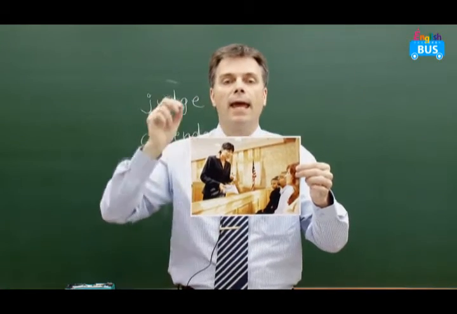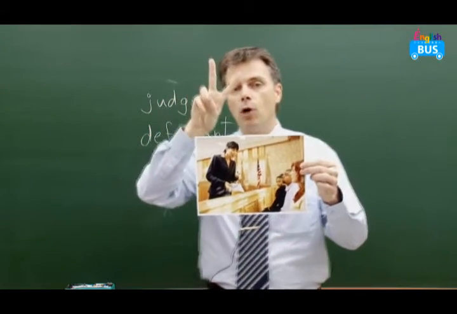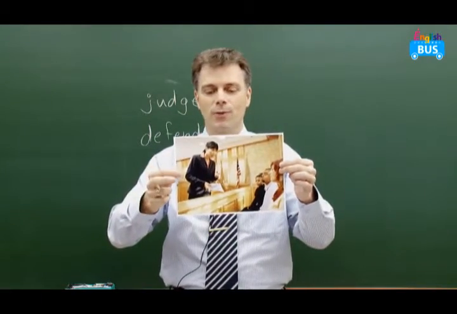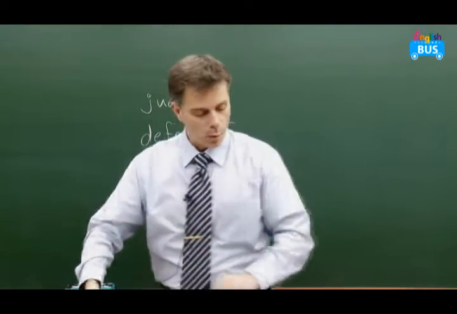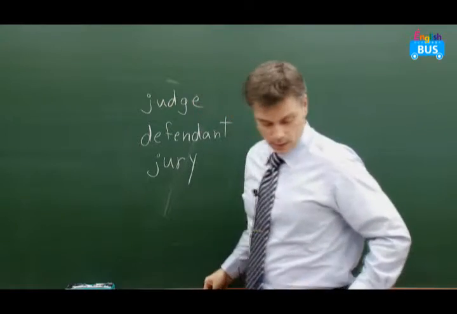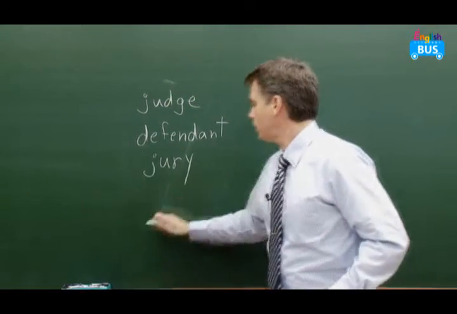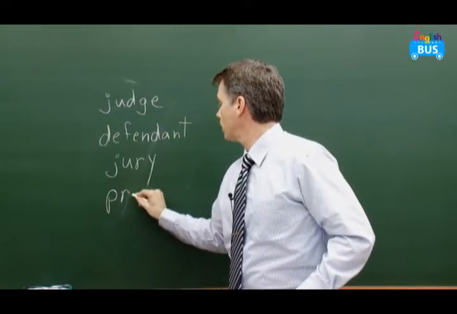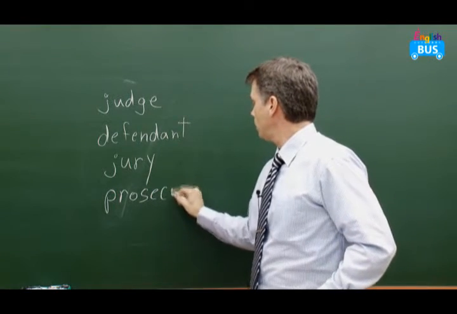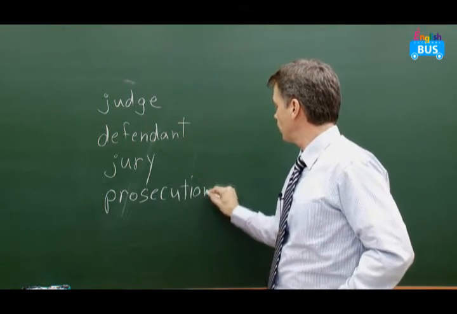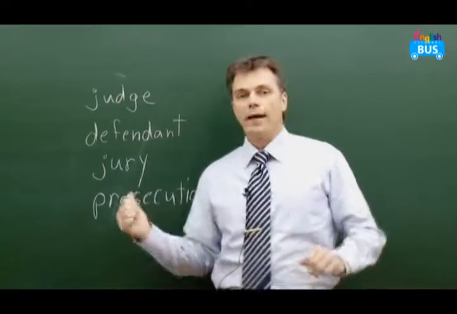The woman in this picture standing up, she's called a lawyer. And in the courtroom, there's always 2 lawyers. One lawyer is called, it's not in your book here, but I'm going to write it here, prosecution. That's one lawyer.